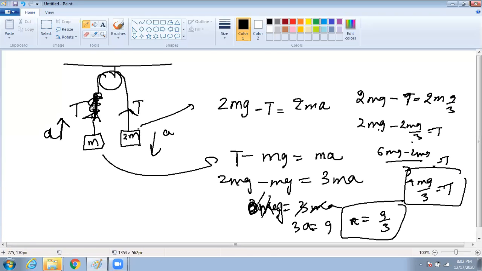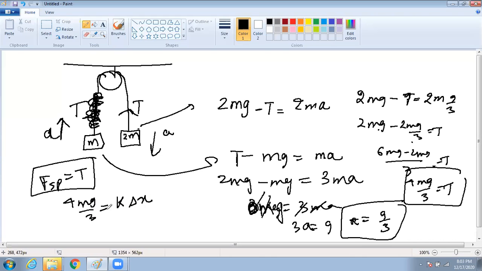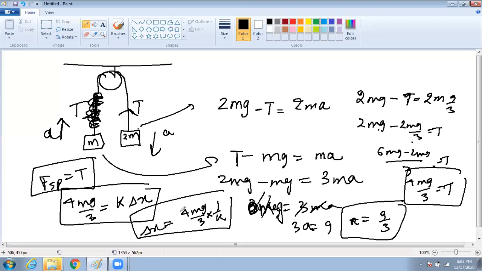Now, replace the string with a spring. So what is the force? Your spring force is the tension only. That means your 4mg by 3 will be K into delta X. So what will be your delta X? The delta X will be 4mg by 3K. That's all.